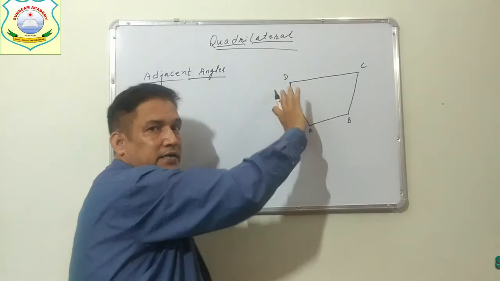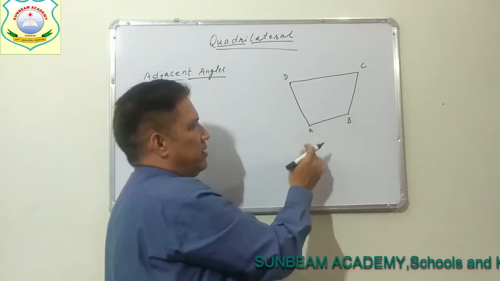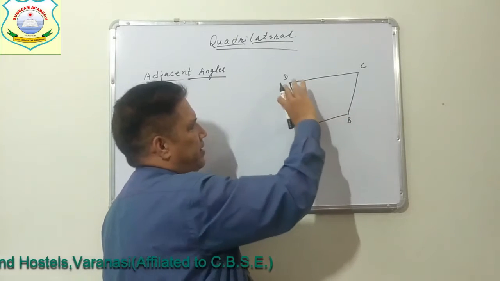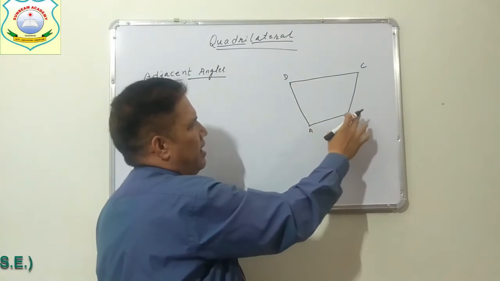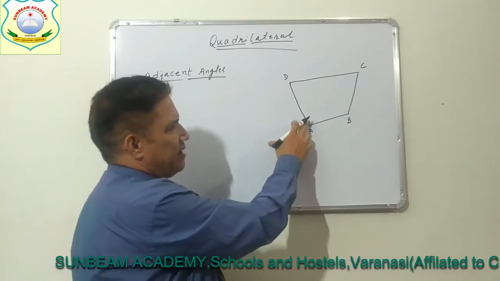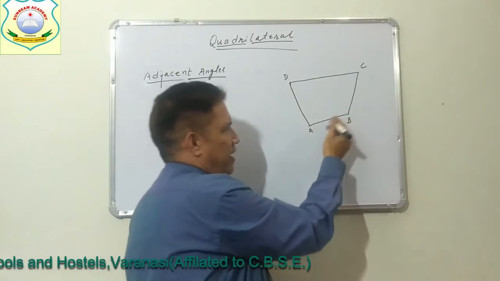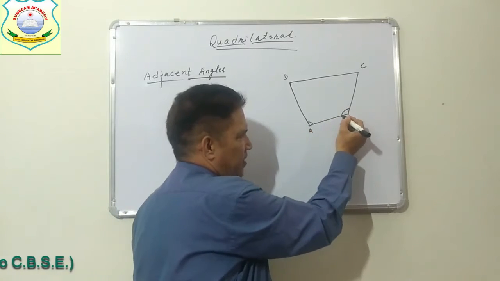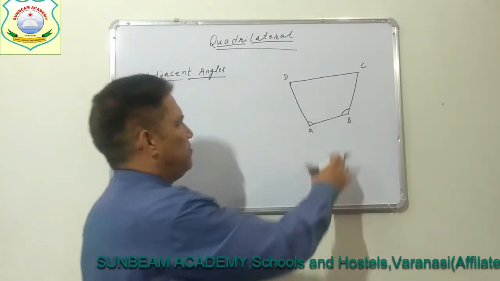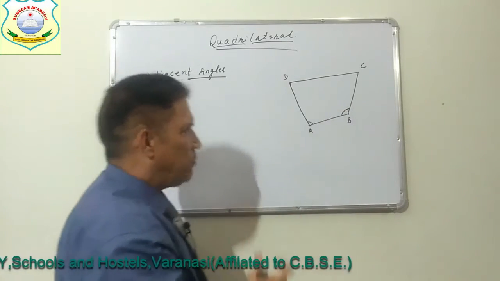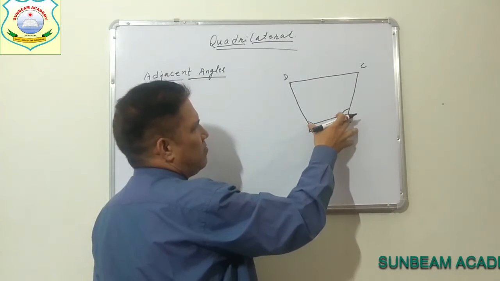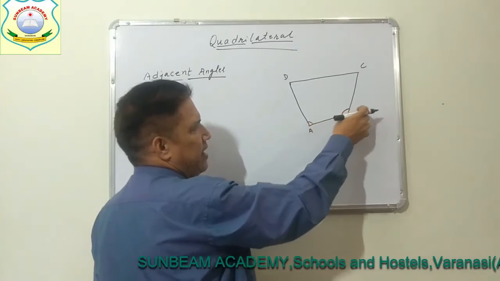For angle B, AB and BC are the two arms. So what is common here? You can see that AB is the common arm of angle A as well as angle B.